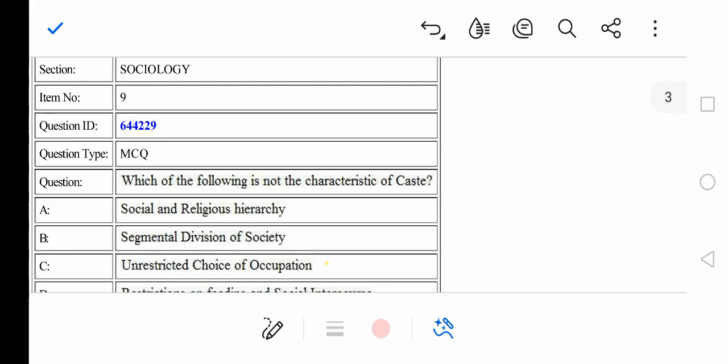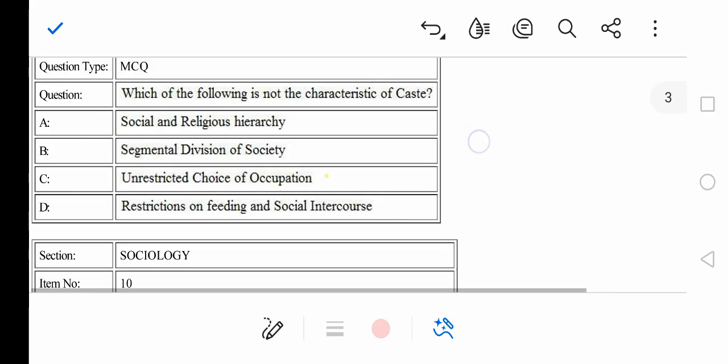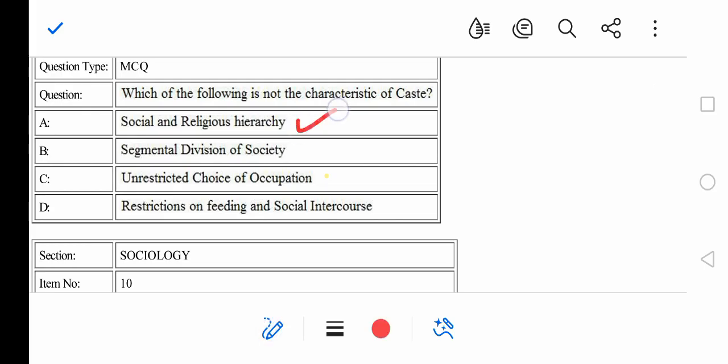Right, going ahead with question number 9. The question states, which of the following is not a characteristic of caste? Right, so option A, social and regional hierarchy, there is definitely a hierarchy, right? Segmental division, B hoga. Unrestricted choice of occupation, definitely not. So the correct option will be option number C, because there are restrictions on the choice of occupation in a caste society, right?